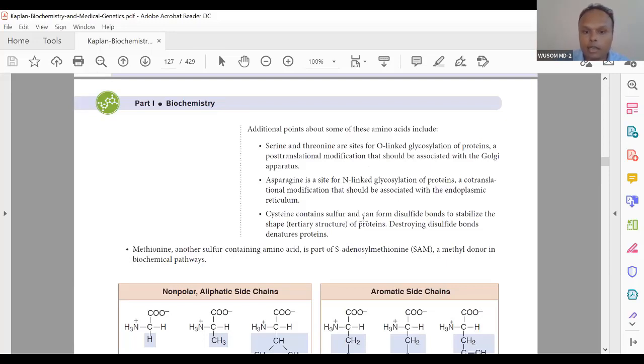Cysteine contains sulfur and can form disulfide bonds to stabilize tertiary structure. Disulfide bonds, especially as you have seen in antibodies. Antibodies have disulfide bonds. Many other molecules will have them. So antibody is a very classical example. Many immunoglobulins, many immunity-related proteins are very rich in disulfide bonds. Other proteins also have disulfide bonds. Your LDL receptor has disulfide bonds. So this disulfide bond stabilizes tertiary and quaternary structure. Asparagine. These are the additional pieces of information you can see here.